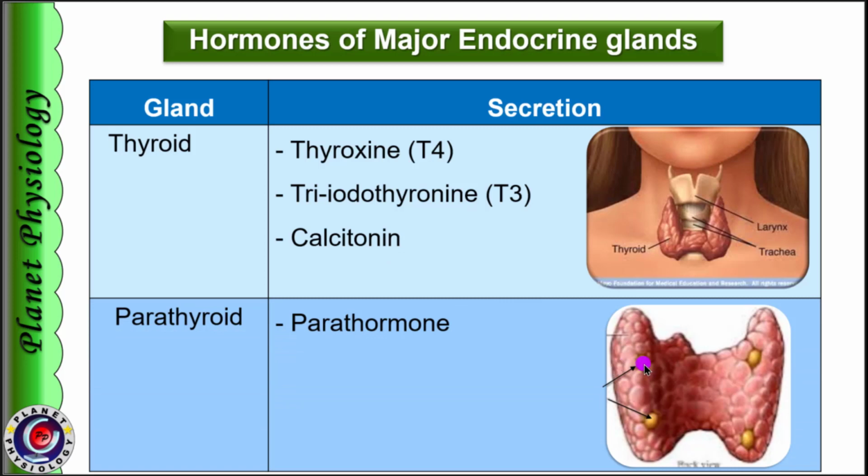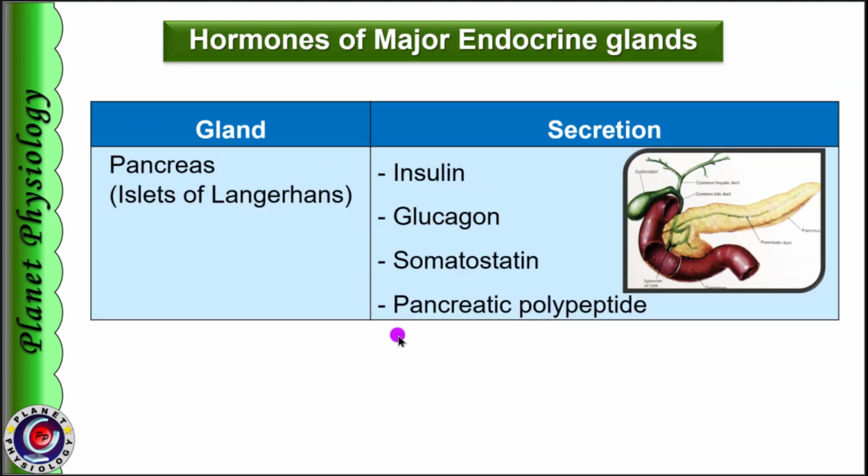Located on the posterior aspect of the thyroid gland are two pairs of parathyroid glands. These are indicated by these yellow spots in this picture. They secrete parathormone, which is also related to calcium metabolism. The pancreas in the abdomen is an endocrine as well as exocrine organ. The endocrine part of the pancreas is in the form of islets of Langerhans, and these islets secrete hormones like insulin, glucagon, somatostatin and pancreatic polypeptide.